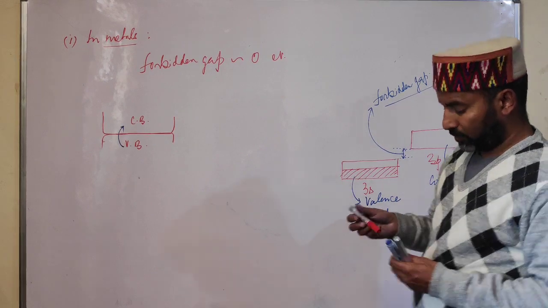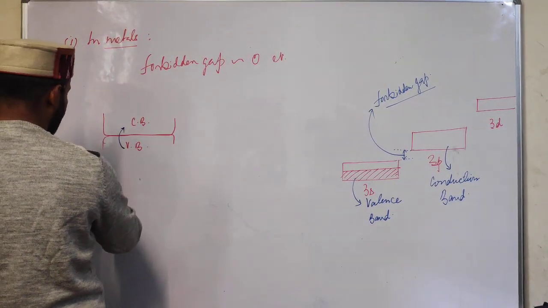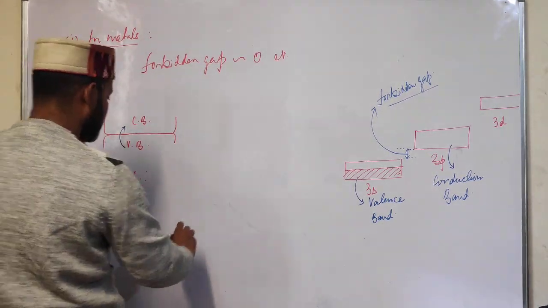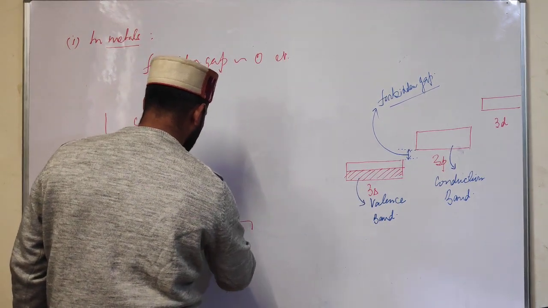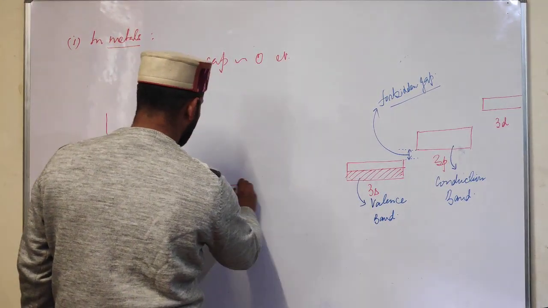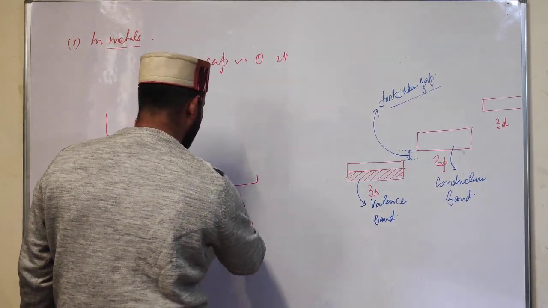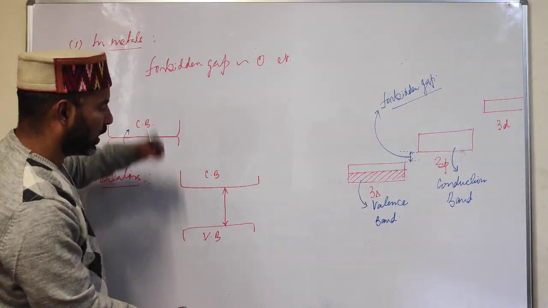Now students, in case of insulators, say this is the valence band, and then we have the conduction band. This is the forbidden gap. But in an insulator, this forbidden gap is quite large.